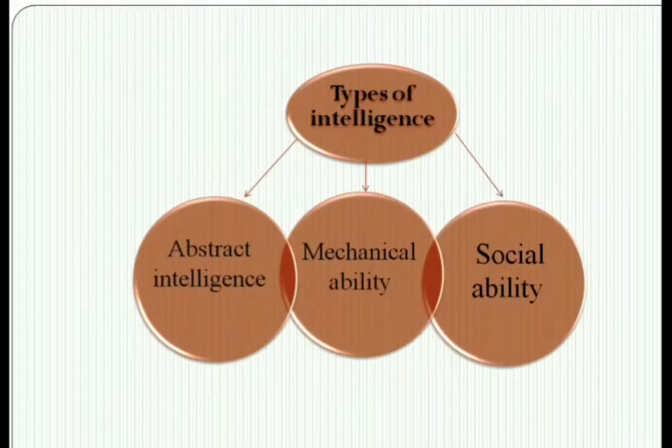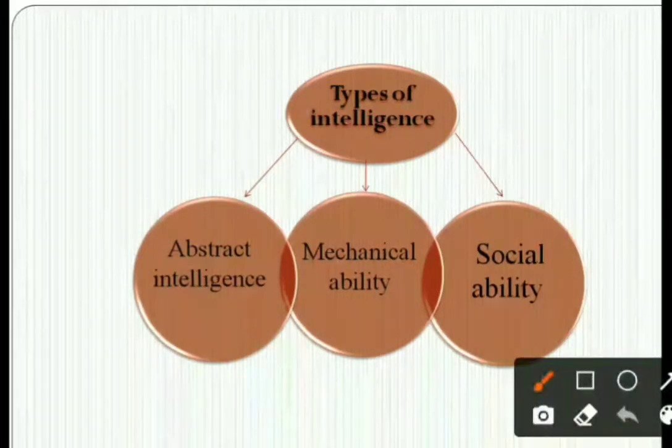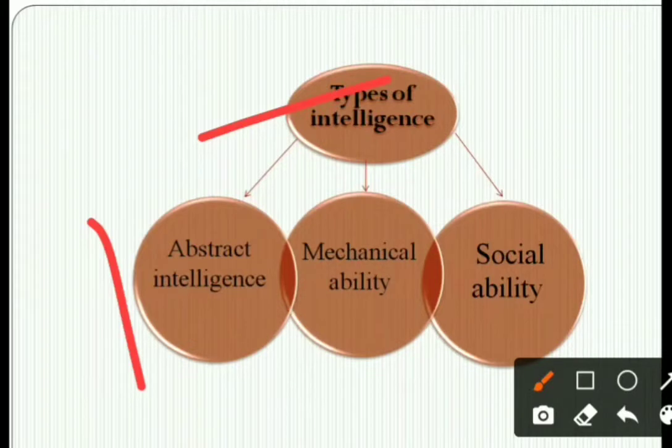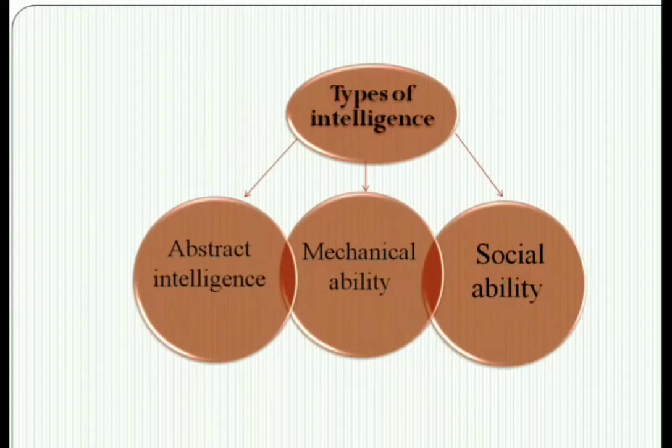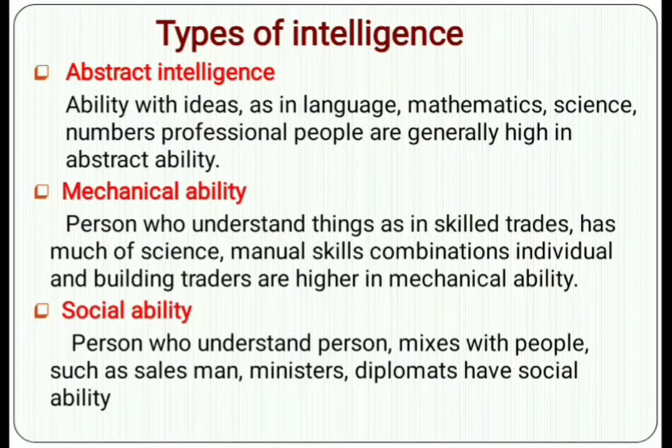There are three types of intelligence. The first one is abstract intelligence, the second is mechanical ability, and the third is social ability. We are going to discuss in detail what these abstract, mechanical and social abilities are.